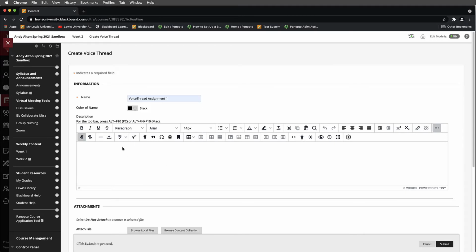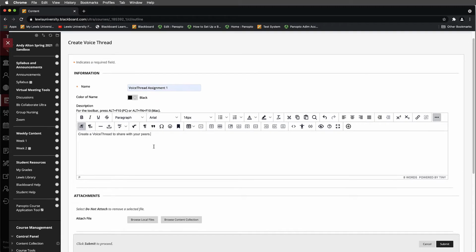In the description area, we'll ask students to complete the assignment. So we might say, create a voice thread to share with your peers. Again, be more specific than I am.